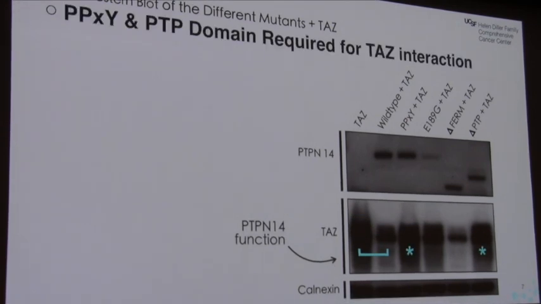However, with the PPXY mutant and the PTP domain deletion, we see that TAZ level remains very high. This suggests that PTPN14 is losing its interaction with TAZ, and these two domains are possibly the interaction sites between these two proteins.